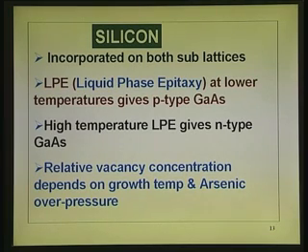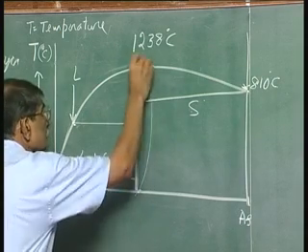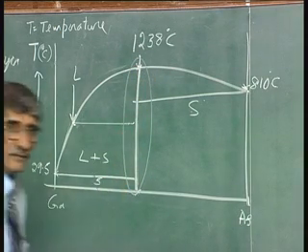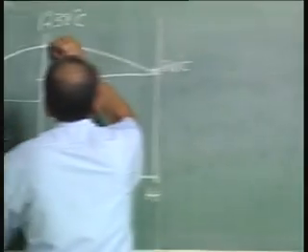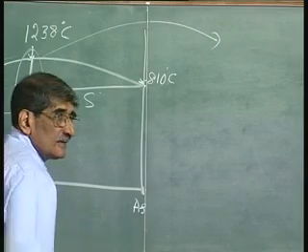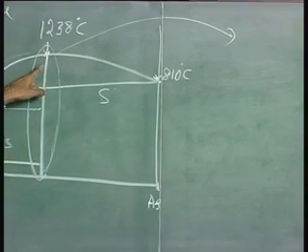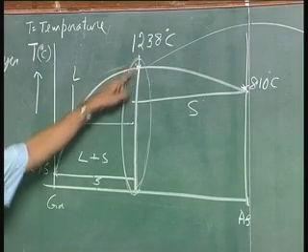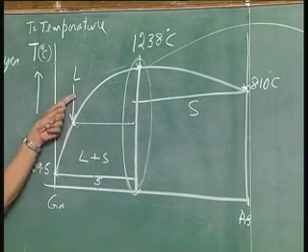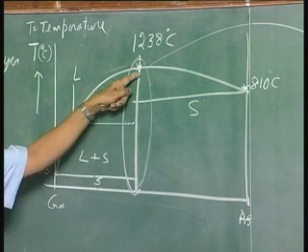Now, if I expand this portion alone, this is not a single line. This is called congruent transformation from here to here, that is, suddenly from liquid to solid, whereas here it is liquid plus solid, and here it is only solid totally.